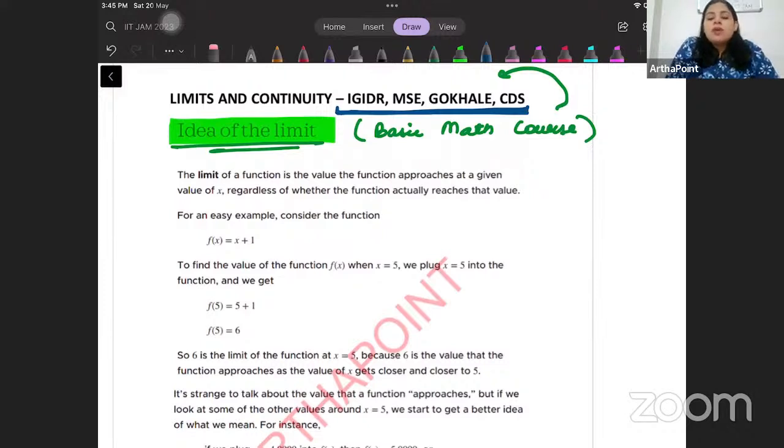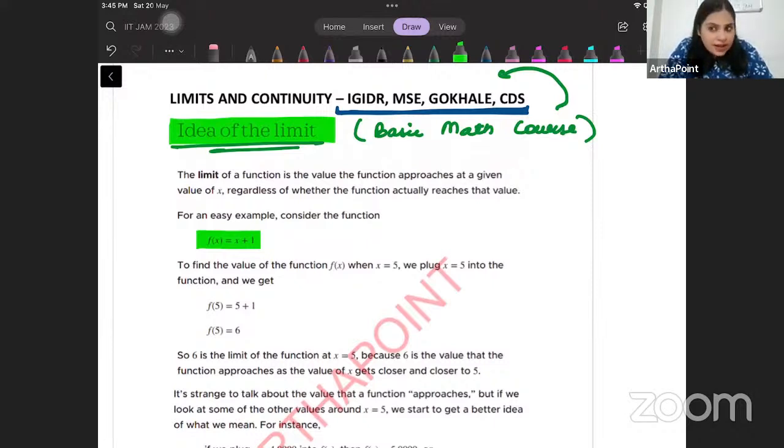Now, the limit of a function is basically what value that function approaches as x approaches a particular value. So for example, here I've given you an example. Let's say that the function is f(x) = x + 1, and let's ask what value this function approaches as x approaches 5.